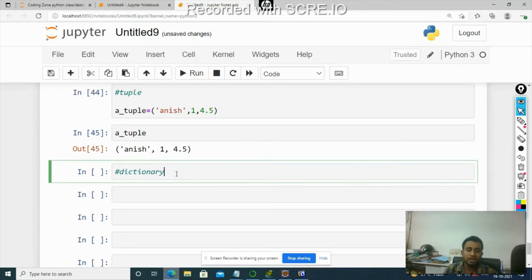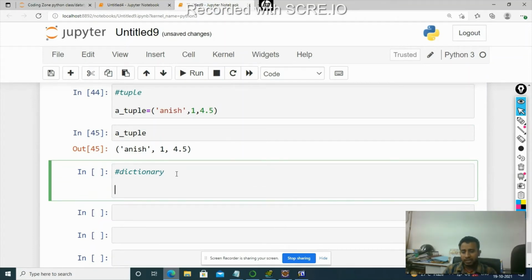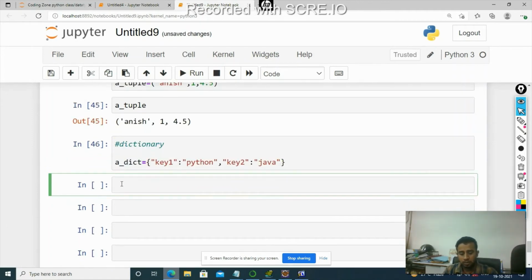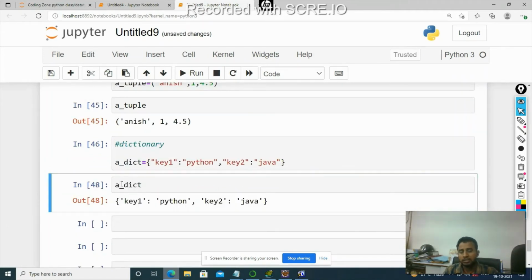These are all very important data types. Okay, so dictionary is basically a key value pair. We have a key and then we have a value. What is the value of key 1? Suppose the value of key 1 is Python, and then the second key we have is key 2 and its value is Java, and we'll store this in a variable dict. A dict is what? A dict is a dictionary which has a key and a value.